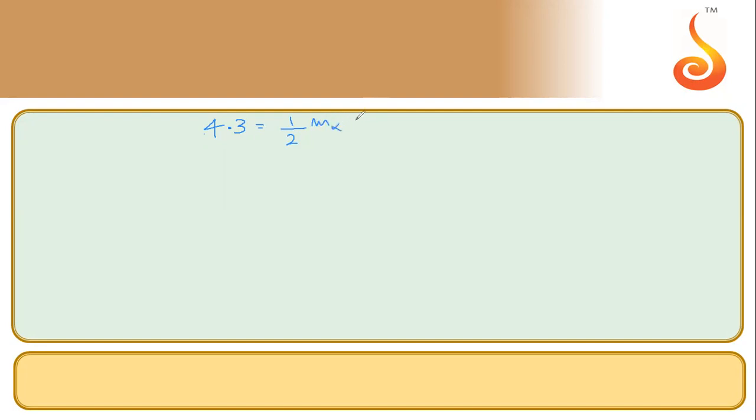So the kinetic energy of alpha particle will be mass of alpha particle into velocity of alpha particle whole square, plus kinetic energy of thorium, so mass of thorium into velocity of thorium whole square. On disintegration or decay of uranium, thorium and alpha particle are released, let's say moving with Vt and V alpha velocities.